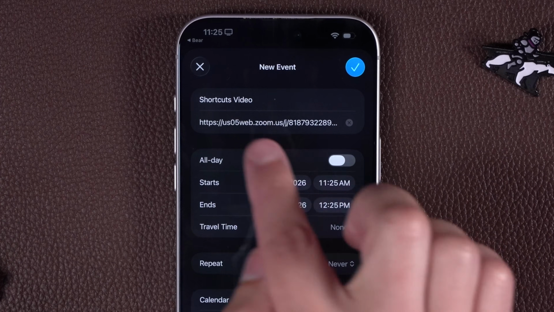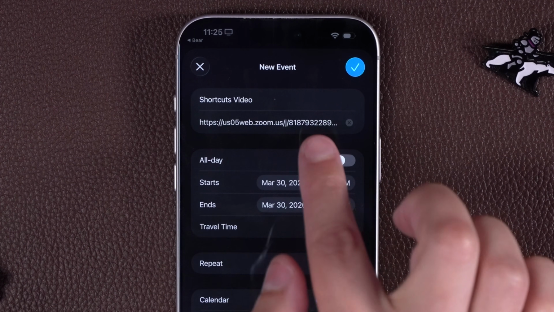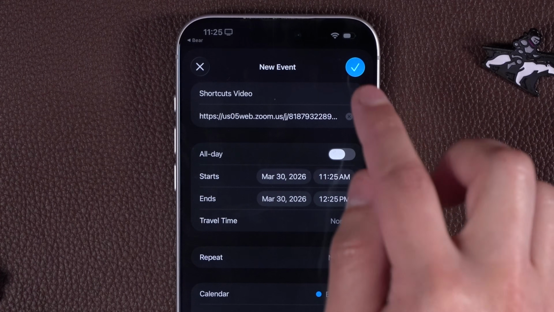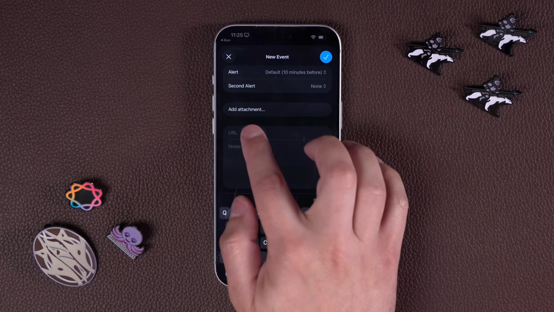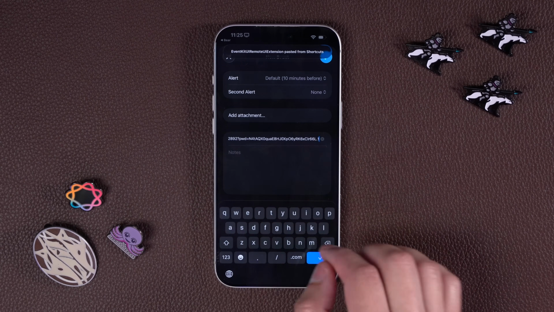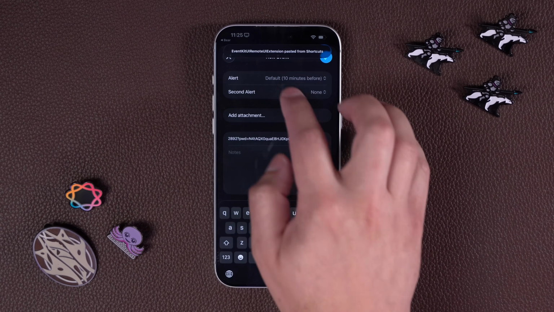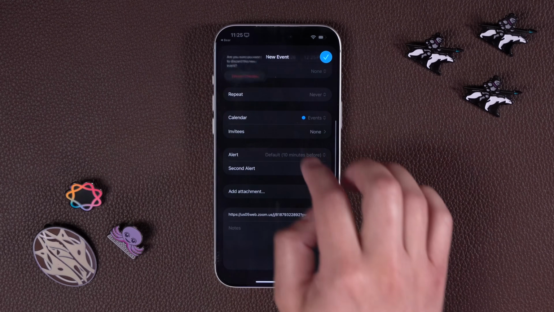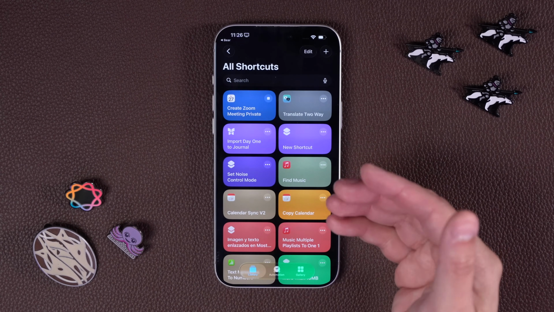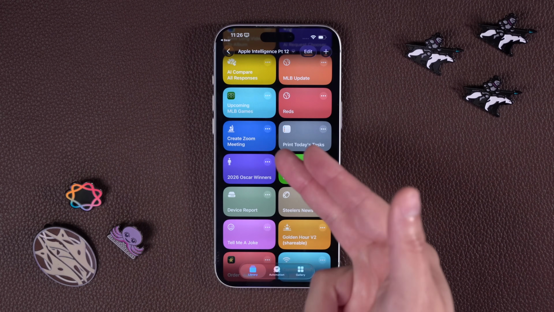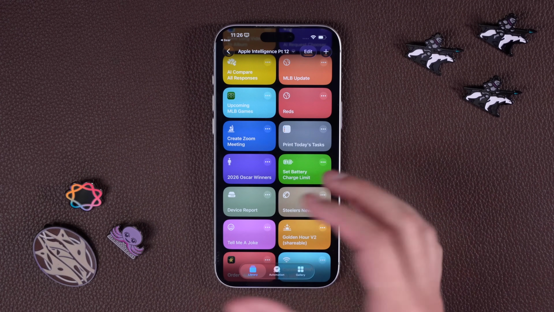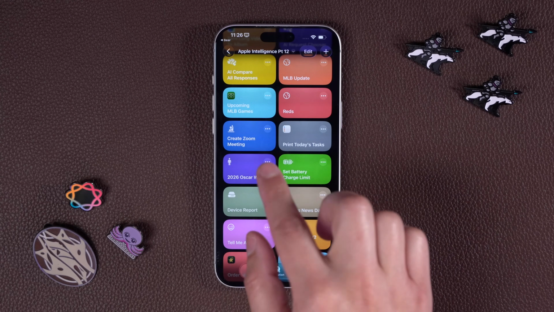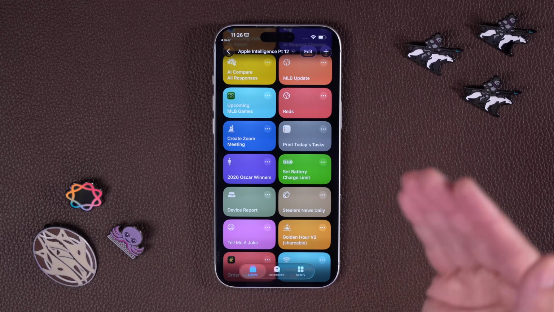It's going to show the compose sheet. There's the event title, the link to the Zoom meeting, the date, and you can tap the blue check and add it to your calendar. Plus, if you want to text this link to somebody, you can just paste anywhere because it's on your clipboard. Maybe send that in Slack or in an email. And if you want, you can even add to this shortcut to maybe send all that info in an email to your team. And you could automate this by inputting dates either from a schedule or calendar and create multiple meetings all at once. Link to that shortcut and all the ones I talked about today are down in the description.